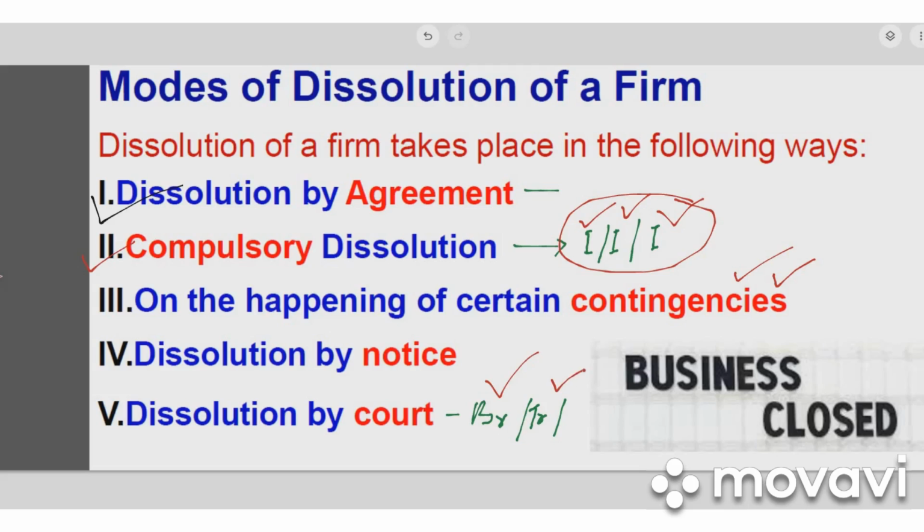Next one is transfer of a partner's share to another party, to a third party. So in that case also the court can interfere and the partnership business can be dissolved. So if the interest of a partner or more than one partner is transferred to other parties, other people or other entities, and if there is a breach of agreement by the partnership business, then partnership business can be dissolved by court.